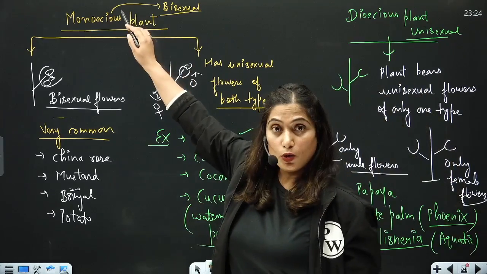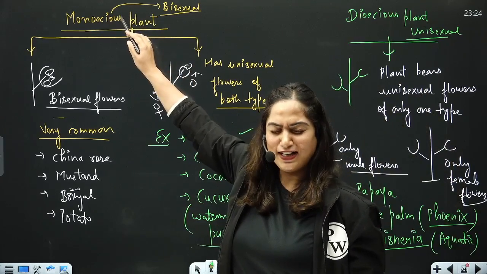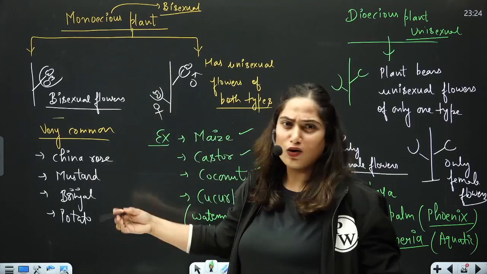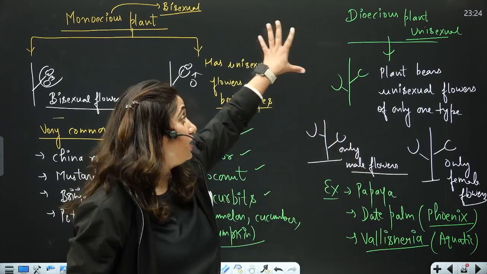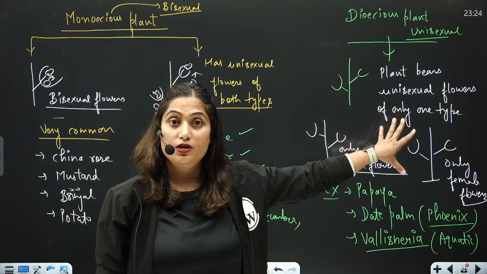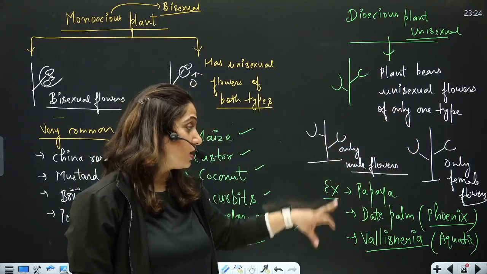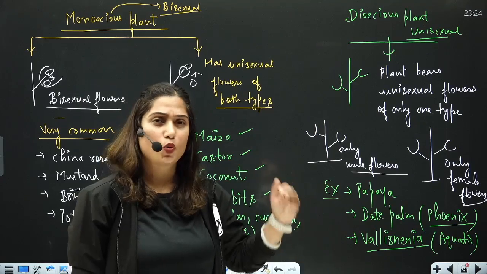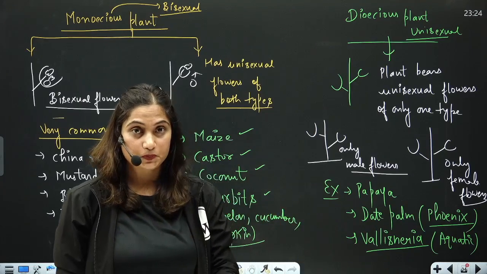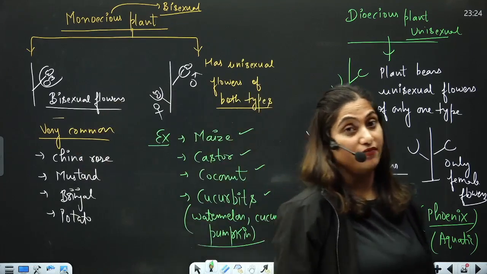The plant is monoecious and it bears bisexual flowers. Very common condition. The plant is dioecious. That means it bears either only the male flowers on one plant or the female flowers. The examples are papaya, date palm, Vallisneria. Question comes directly. So these examples are very, very important.